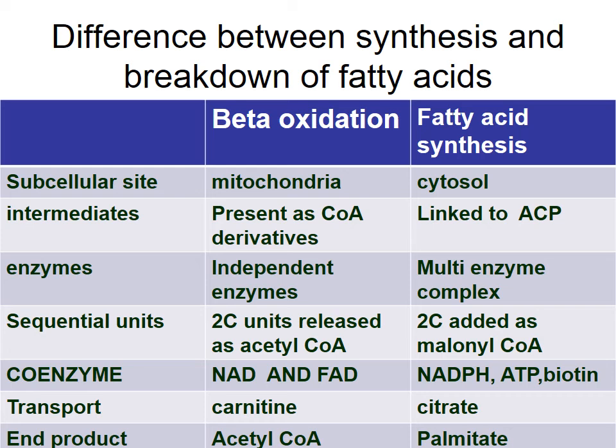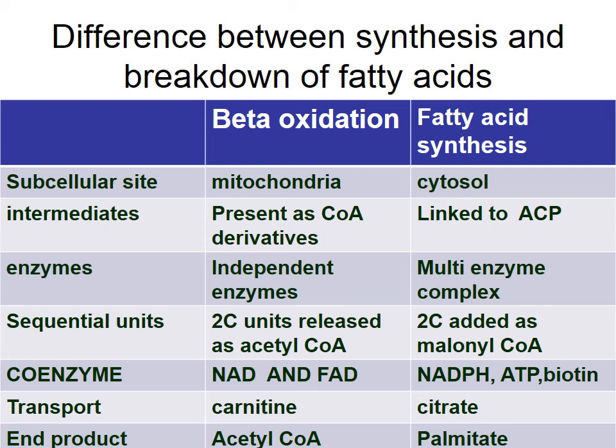The enzymes involved in beta oxidation are independent enzymes, but those involved in fatty acid synthesis are a multi-enzyme complex. In beta oxidation, 2 carbon atoms are released as acetyl-CoA, but in fatty acid synthesis, 2 carbon atoms are added as malonyl-CoA.